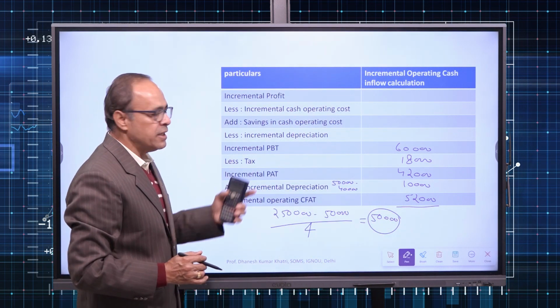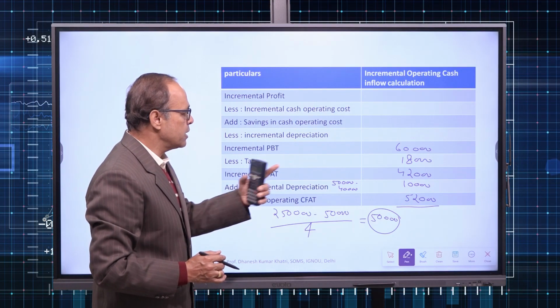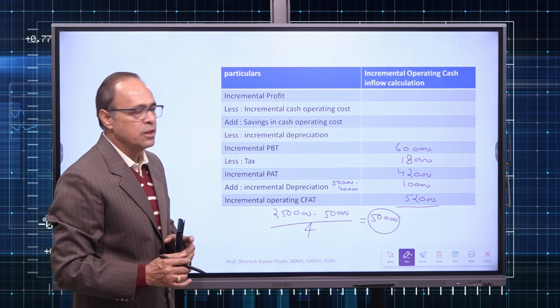So initial investment is 71,000. Year on year operating cash inflow is 52,000 for 4 years.